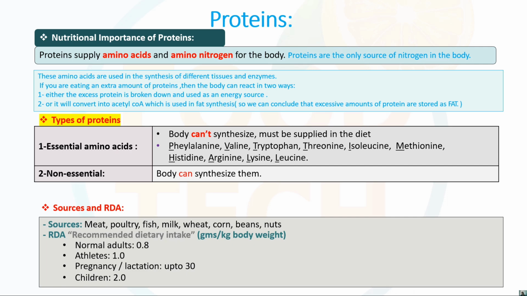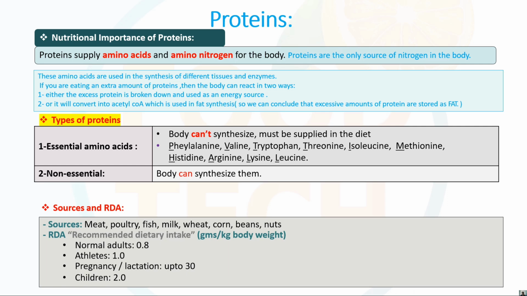So now we'll move further. What are the types of protein? That is nothing but essential amino acids and non-essential amino acids. Essential amino acids can't be synthesized in our body, so we fulfill that requirement from the external source.